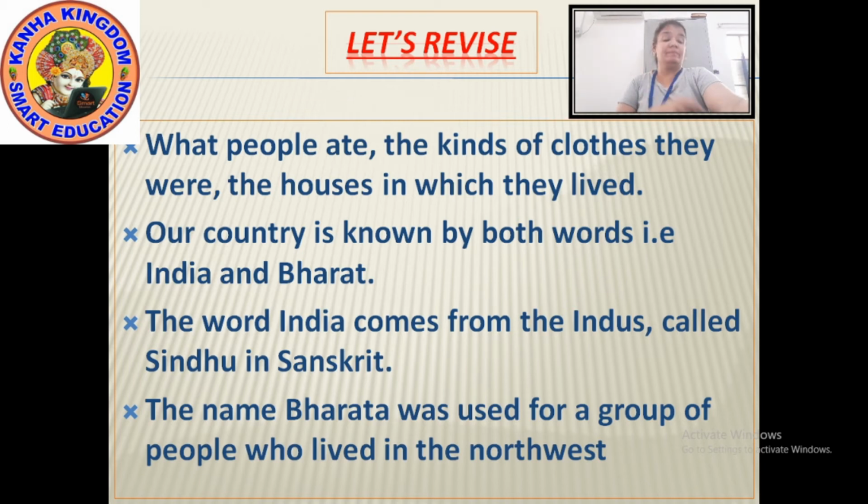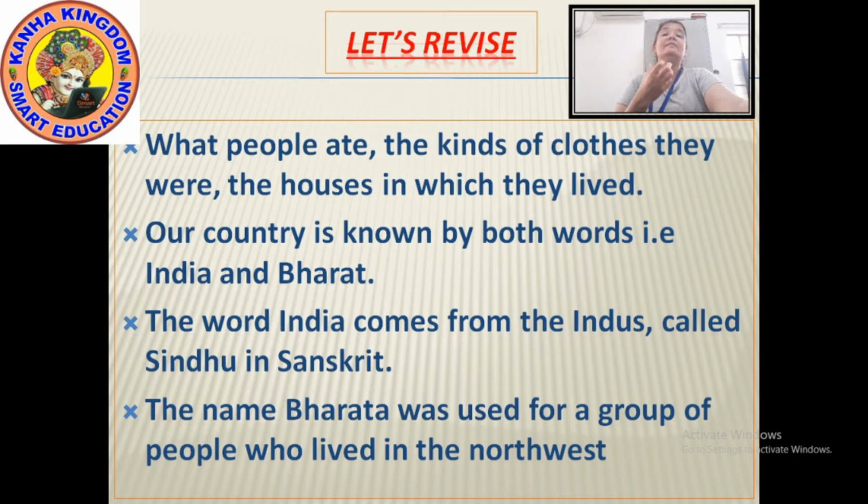Then we had seen the names of the land. Our country is called by two names. One is India and the other is Bharat. How did India get this name? India got its name from the river Indus, and in Sanskrit, Indus means Sindhu.